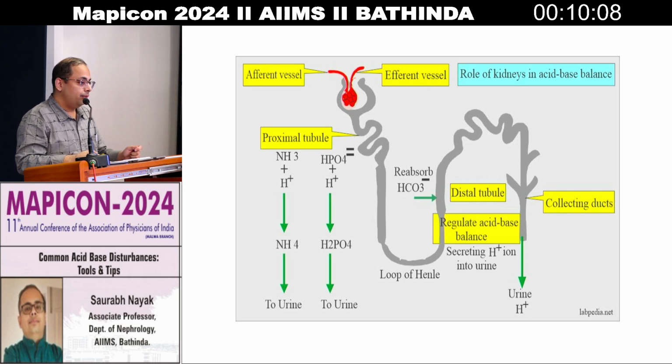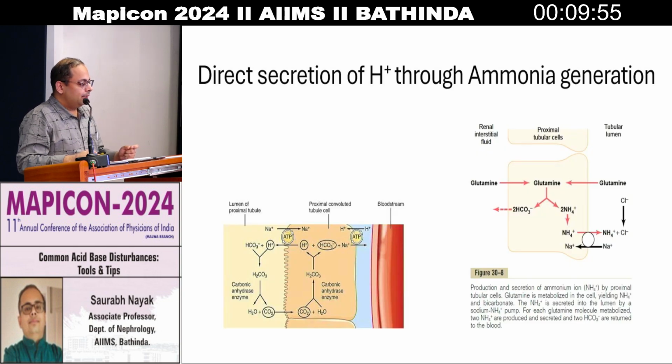So in the distal tubule we can reclaim the bicarbonate. Bicarbonate reclaiming will create an alkalemic media, so countering acidosis. And then in collecting ducts, you have direct H plus secretion in alpha intercalated cells. So distal secretion of H plus through ammonia generation is happening in the alpha intercalated cells.